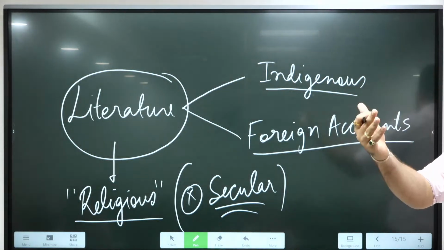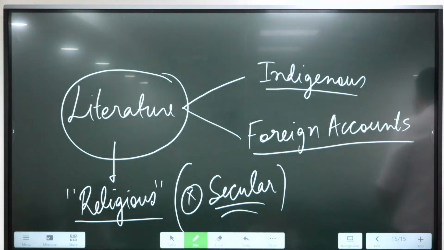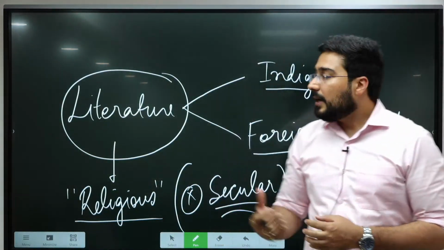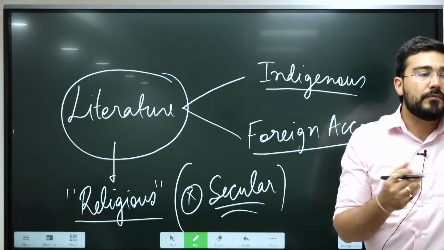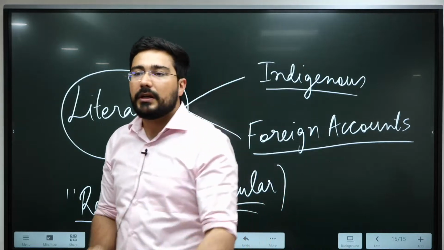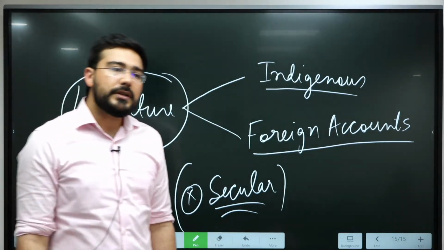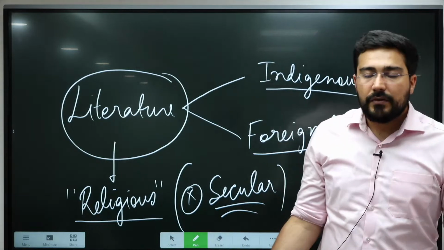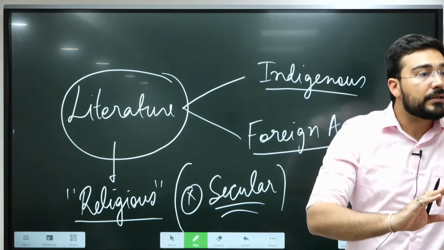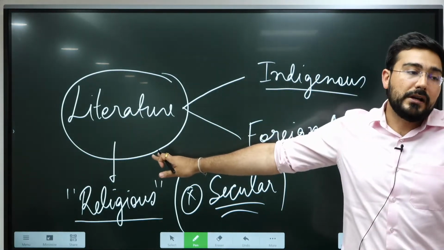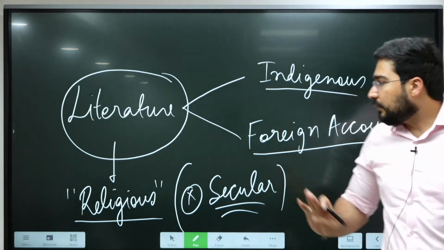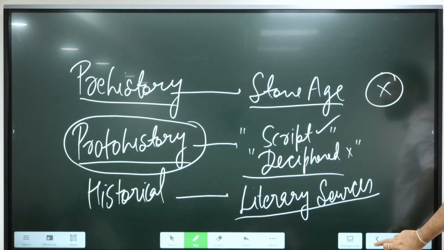Just try to understand that sources are of two types: archaeological and literary. Both of them are important. We are not saying literature is less important, but here the limitations are relatively more. But if you wish to know the connected story of any period, can we get it on the basis of archaeology? No, we can never get it. If you want to understand Gupta society, can we do it on the basis of archaeological sources? No, we have to go for literature. So both have positives and negatives. I hope I have made myself very clear on this issue.